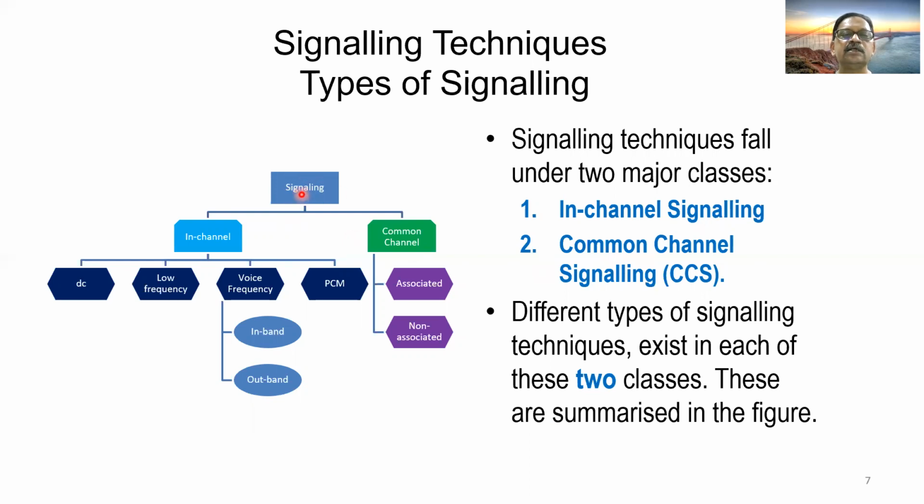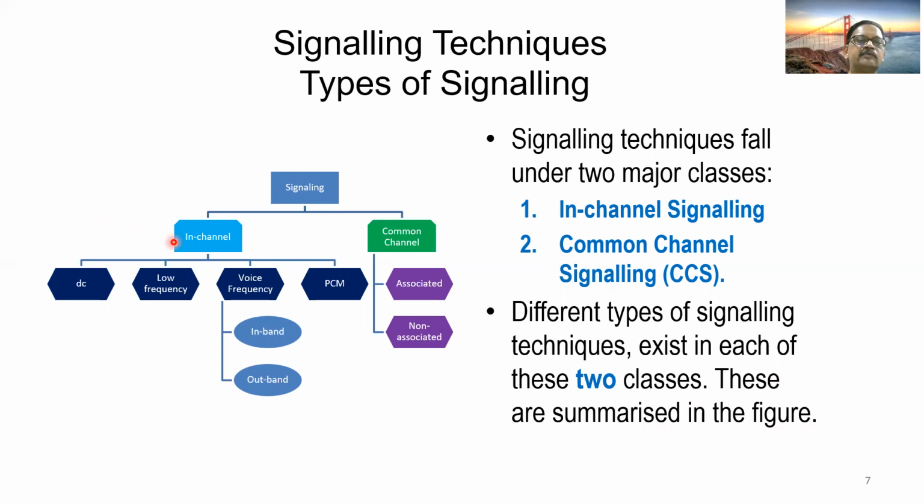These are the two major classifications as far as the signaling is concerned. Different types of signaling techniques exist in each of these two classes. These are summarized in the figure.